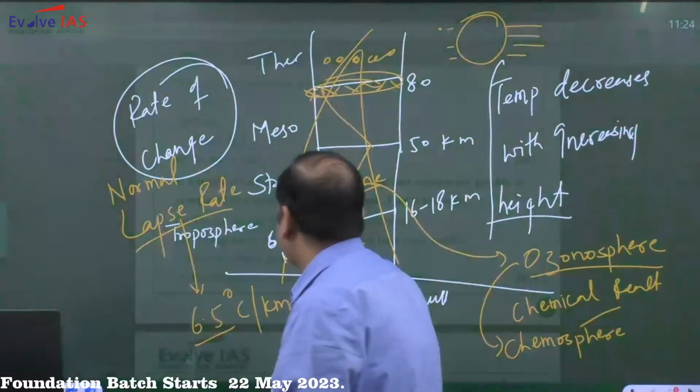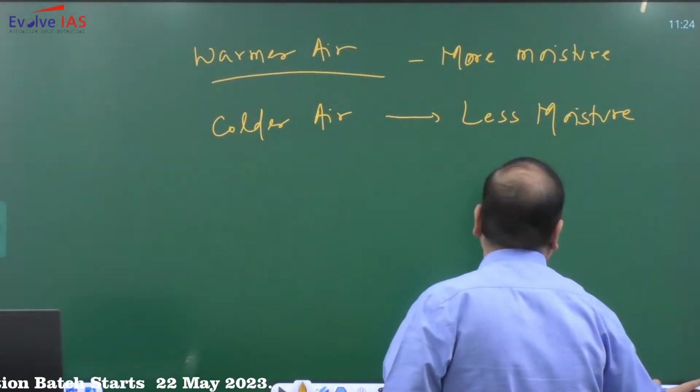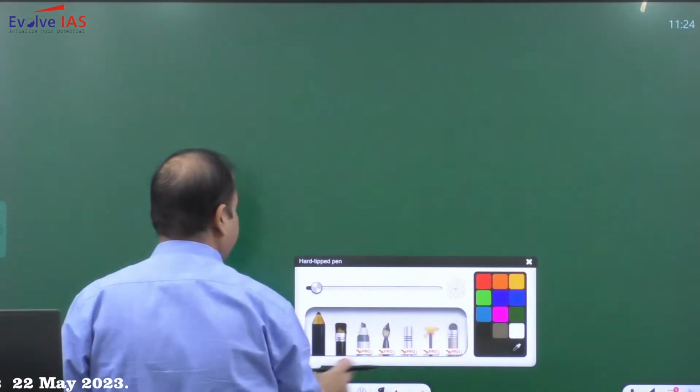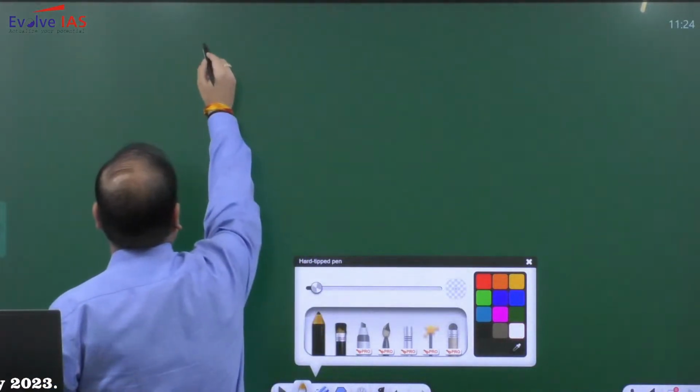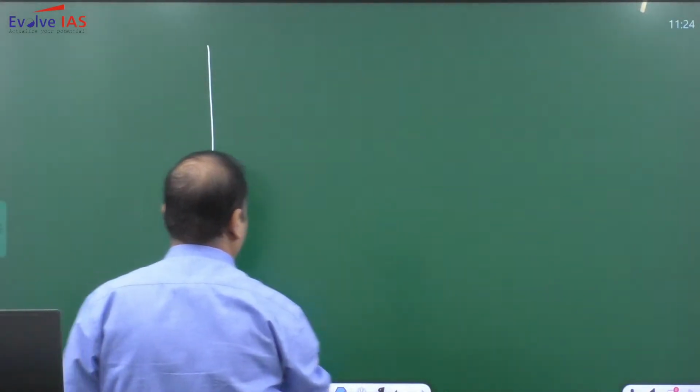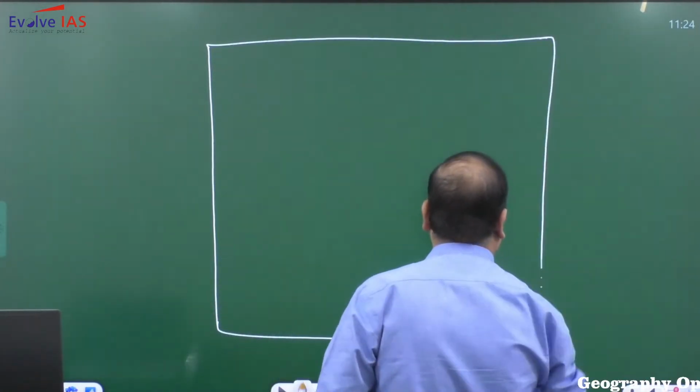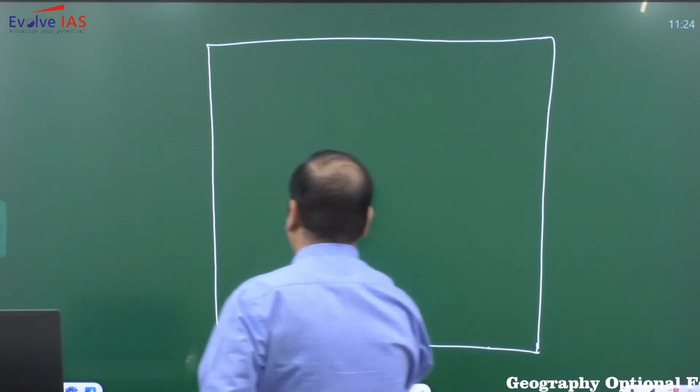As far as climate is concerned, it's always suggestive to prepare the climate with the help of a chart. It will be easy for you to remember and recall.